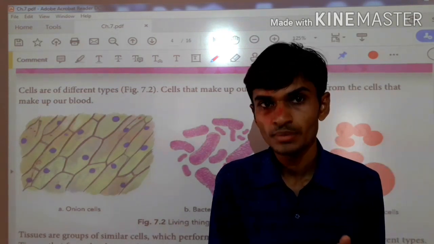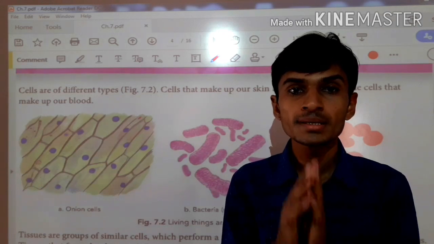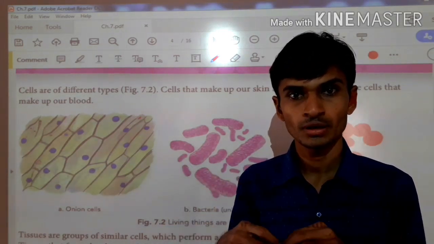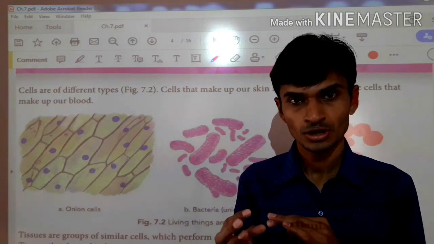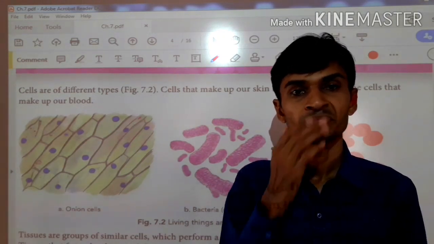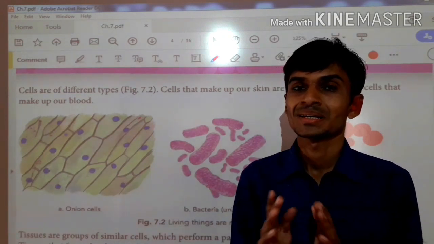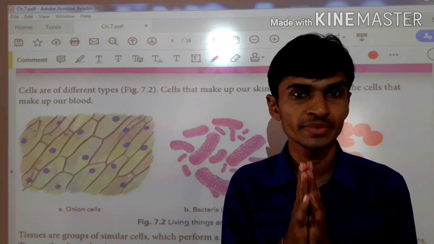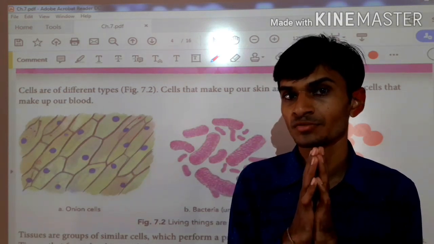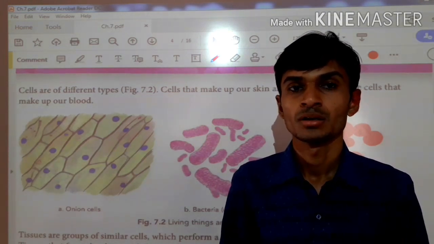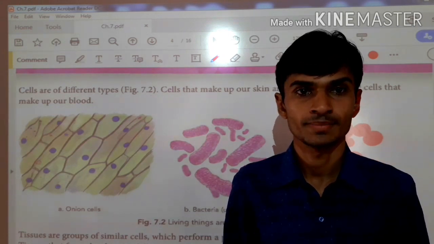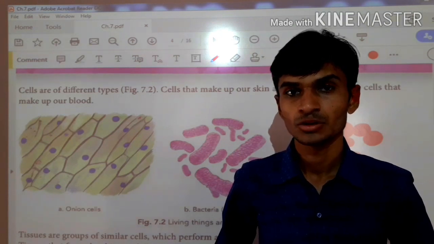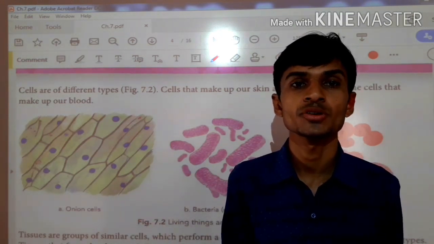Now what is the meaning of organ system? When two or more organs join together and interact with each other to perform a particular function, this is called an organ system. As for example, in the digestive system, the stomach and intestine are joined together.